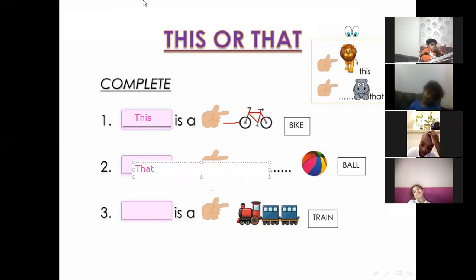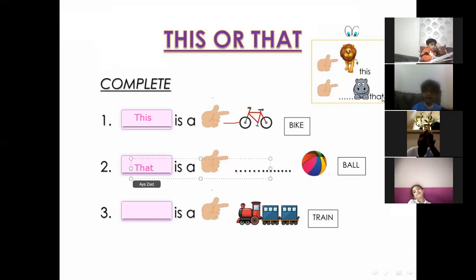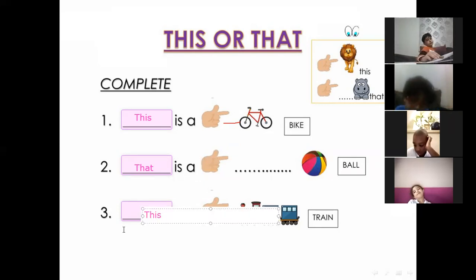That, because it is far away. Thank you, Omar. Omar, look at the train. This is a train or that is a train? This, excellent, because it's close to us. This is a train. Thank you, Omar.